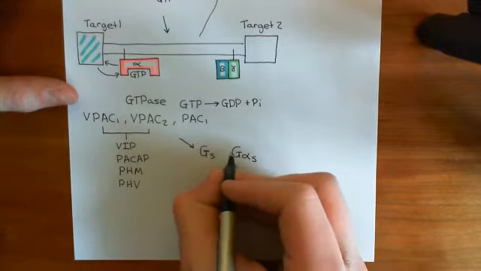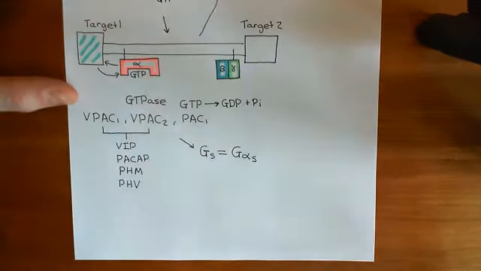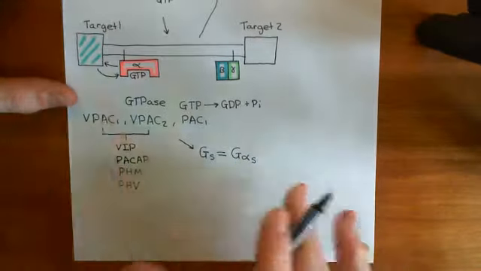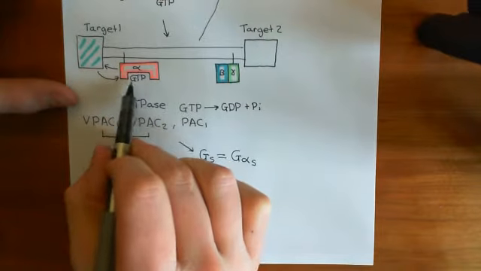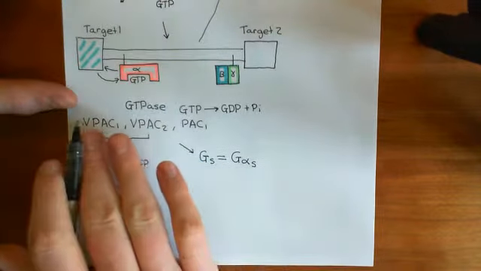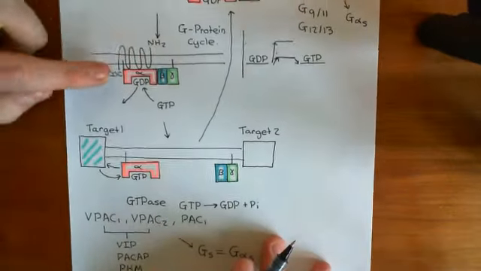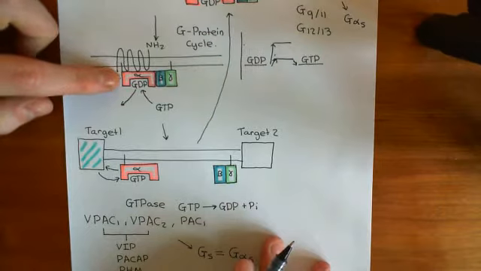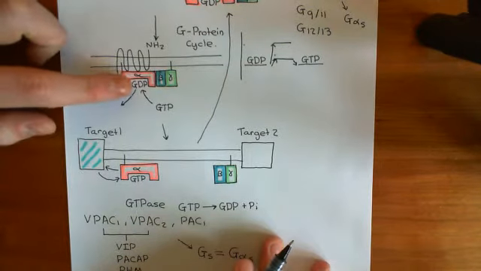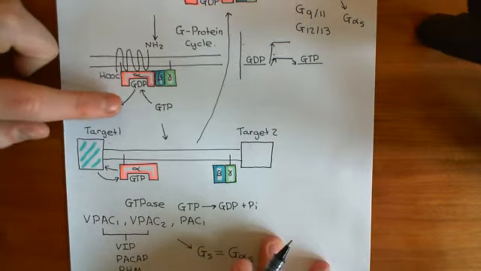Okay, so we now want to see what is the downstream signaling pathway of these alpha S subunits once they have been activated and have GTP bound. As soon as these ligands bind to their receptors, the receptor will bind these GS heterotrimeric G proteins and catalyze the conversion of the alpha subunit from the off state to the on state.